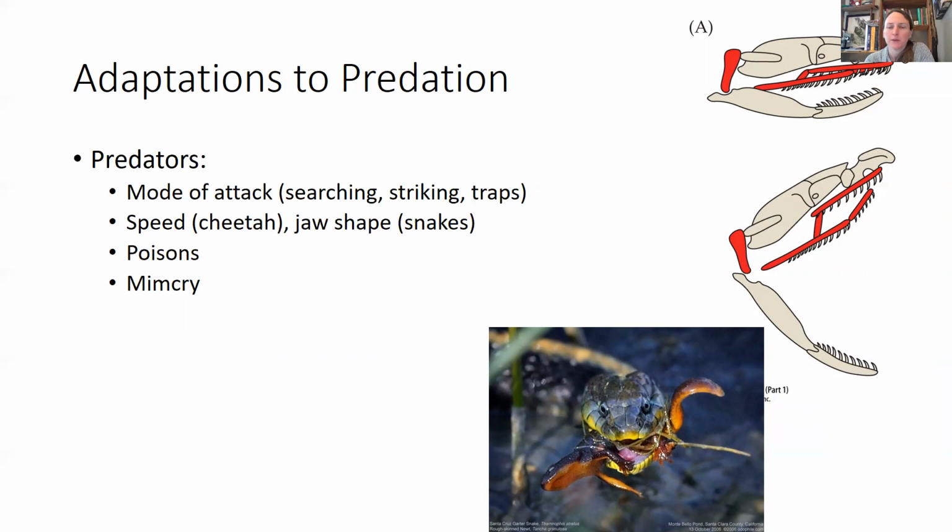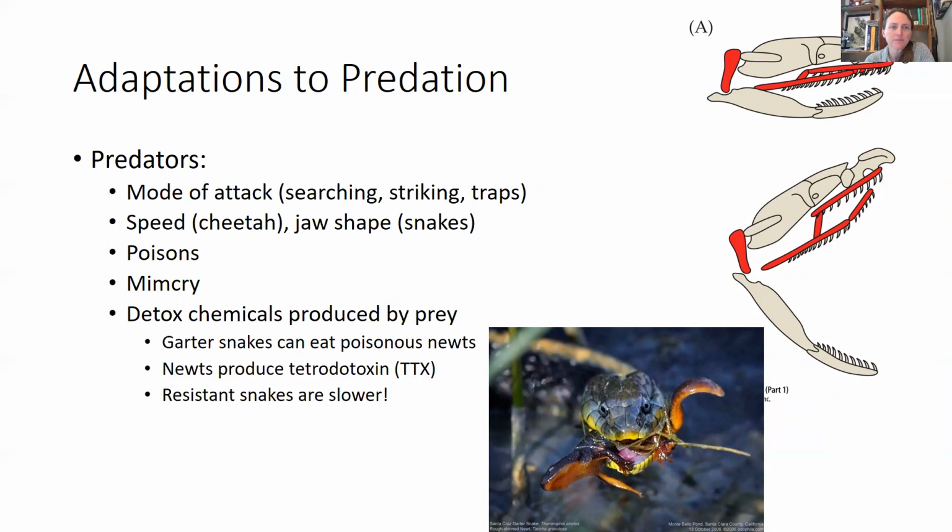Some use mimicry to hide from their prey. And some produce toxic chemicals, or actually some can detox the chemicals produced by prey. So for example, the garter snake shown in the picture can eat the poisonous rough-skinned newt. Newts produce tetrodotoxin, TTX, and some snakes are more resistant to this toxin than others, but there's a trade-off. The snakes that are resistant to the toxin tend to be slower. Their metabolism and their whole manner is slower. So even though they can tolerate the toxin, they might not be as good at hunting.